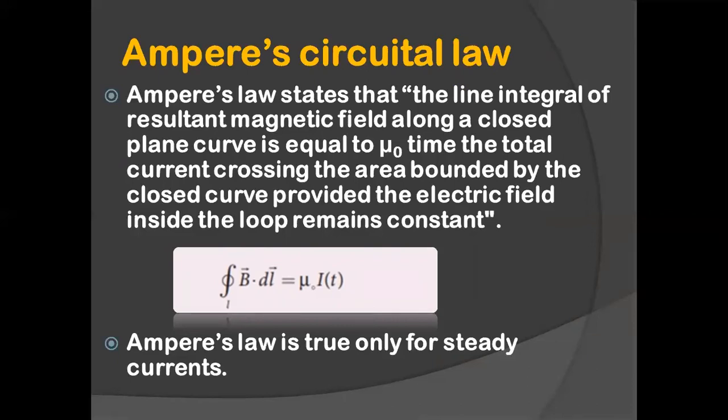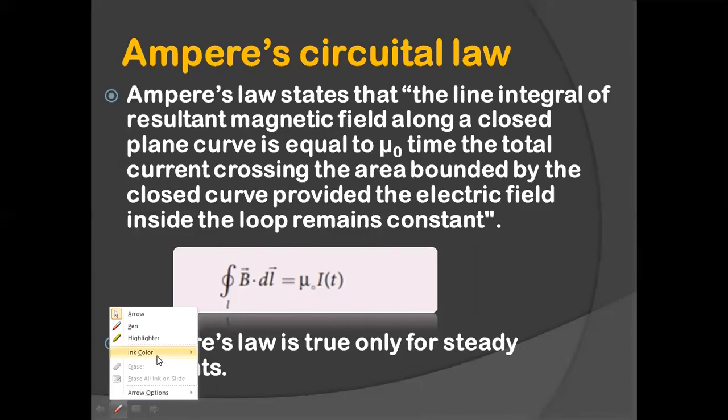So what does it say? Ampere's circuital law states that the line integral of the magnetic field around any closed loop is equal to mu naught times the net current threading through the area enclosed by the loop. This may sound pretty difficult, but when you look into the equation and understand, it's very easy to understand. See here.